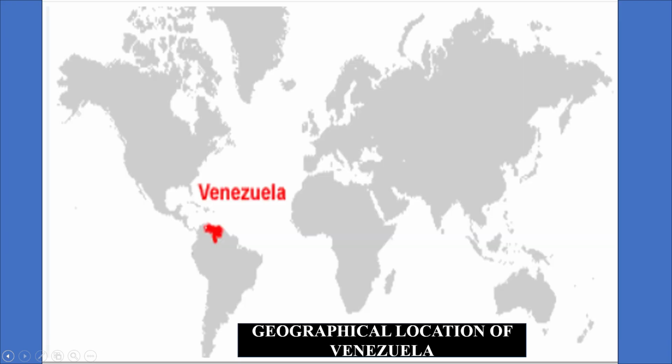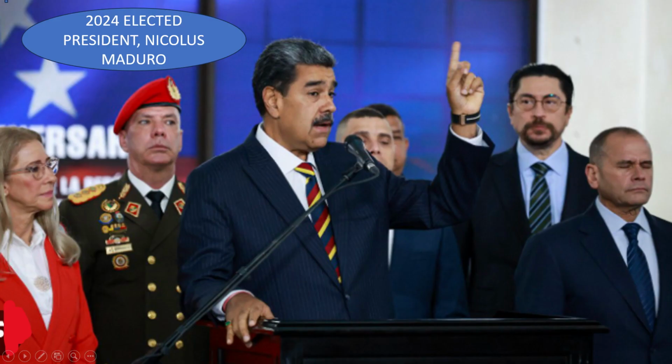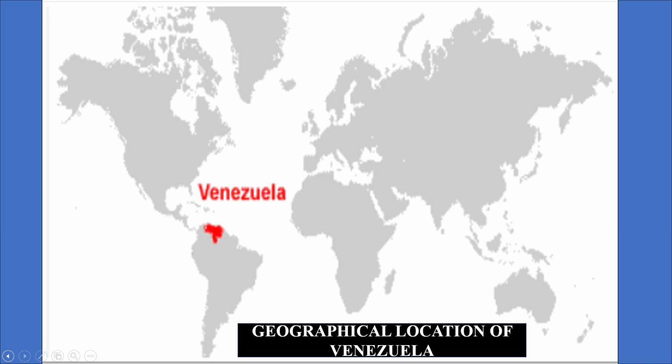Currency comparison with the dollar. Due to hyperinflation, the exchange rate fluctuates rapidly. As of August 2024, $1 US is equivalent to around 24.6 VF, black market rate. Its total voters is around 21.2 million registered voters as of 2024. Its current president is Nicolas Maduro, 61 years old, contested winner of the 2024 presidential election, third time elected.